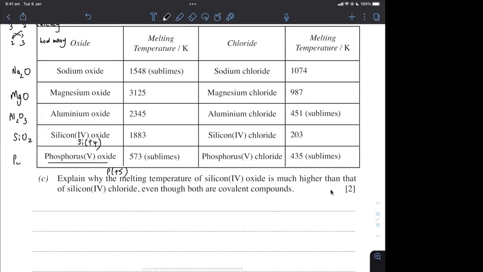This is P4O10. The empirical formula, the definition is O level, is the simplest whole number ratio of your atoms, P2O5, but this is not molecular. That is empirical formula. The molecular formula, the actual number of atoms in one single molecule, is P4O10. Between non-metal and non-metal, you have covalent bond. This one also covalent bond, but this is giant molecular.